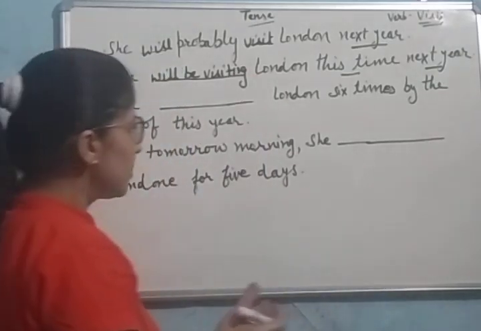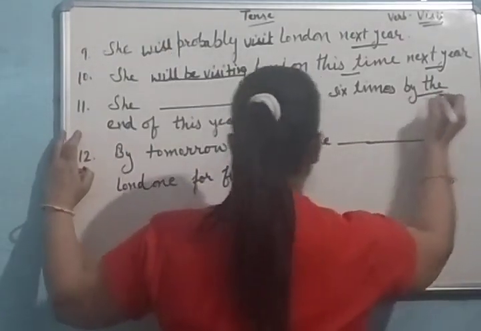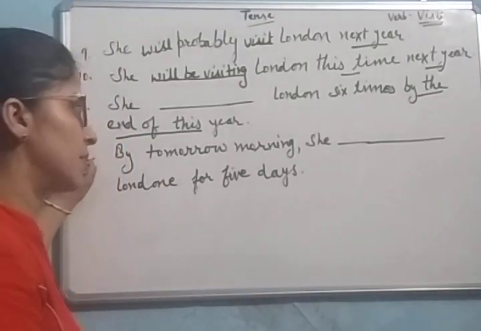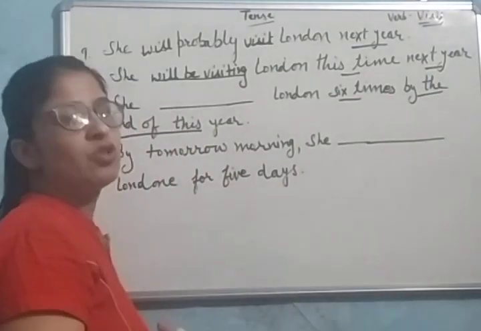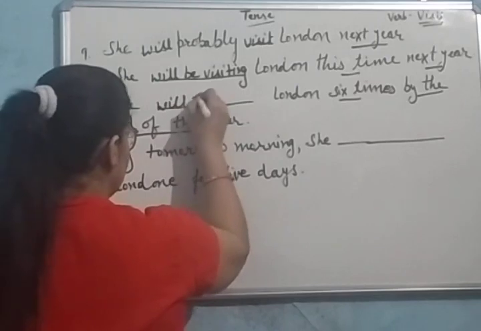She dash London six times by the end of this year. By the end of this year is showing that it is future tense, and six times is showing that it is future perfect tense. She will have visited.